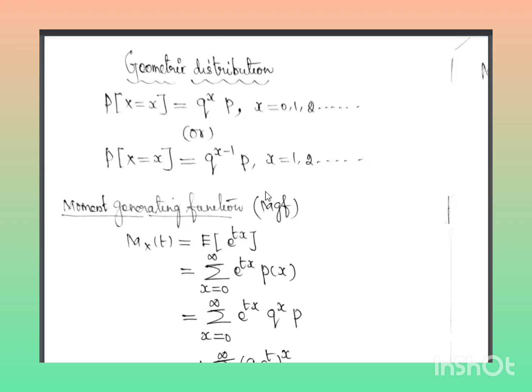When do we use the geometric distribution? We have to repeat the process until we get the first success. For example, I want to apply